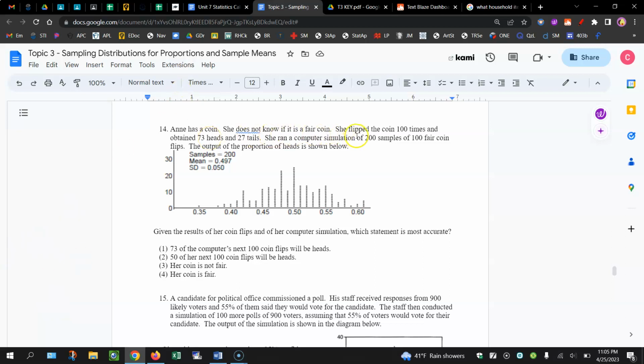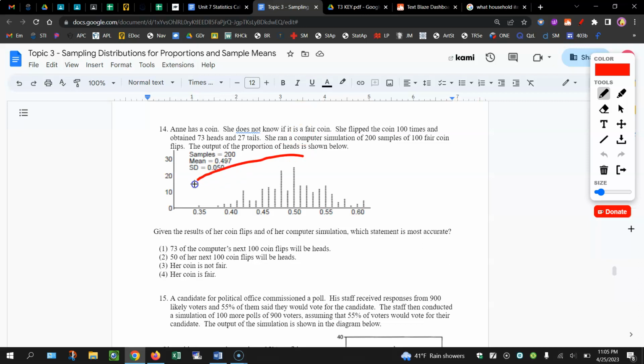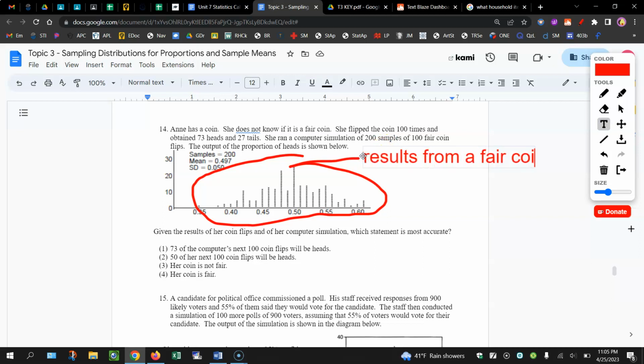And she ran a computer simulation of 200 samples of 100 fair coin flips. So there's 200 dots here. And they've given you the number of samples, the mean, the standard deviation. This shows the results of a fair coin. So that's important to note. Let me make that very clear. These are results from a fair coin.